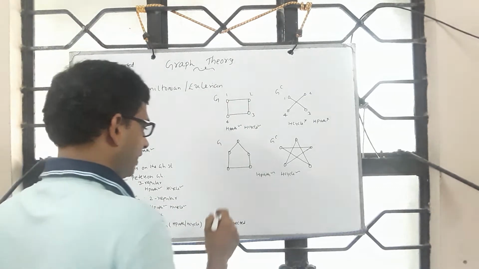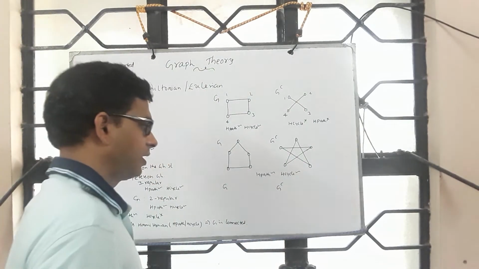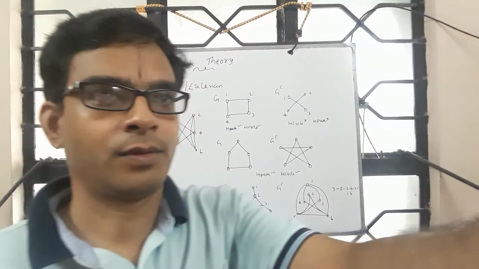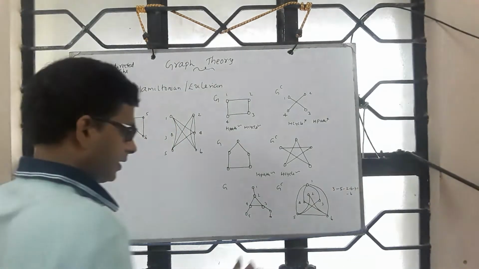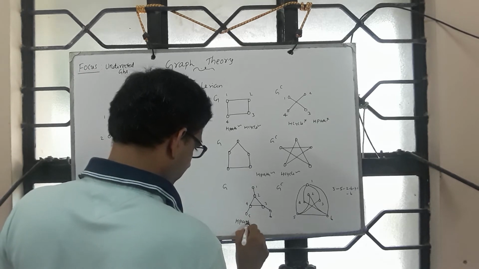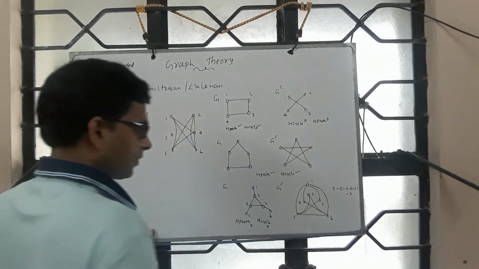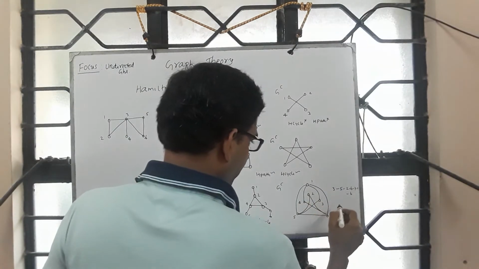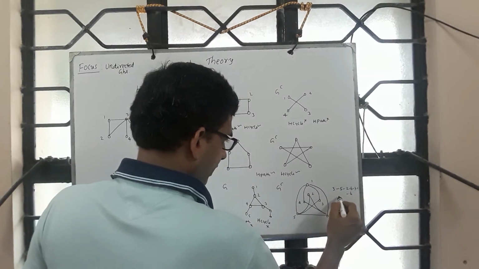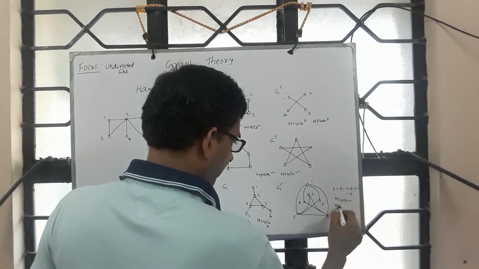One can also find graphs where both G and G complement are neither having Hamiltonian cycle nor Hamiltonian path. So if you look at this graph, there is no Hamiltonian path and no Hamiltonian cycle, whereas its complement, this is the complement of this, you see that it has got Hamiltonian cycle, therefore edge path as well.